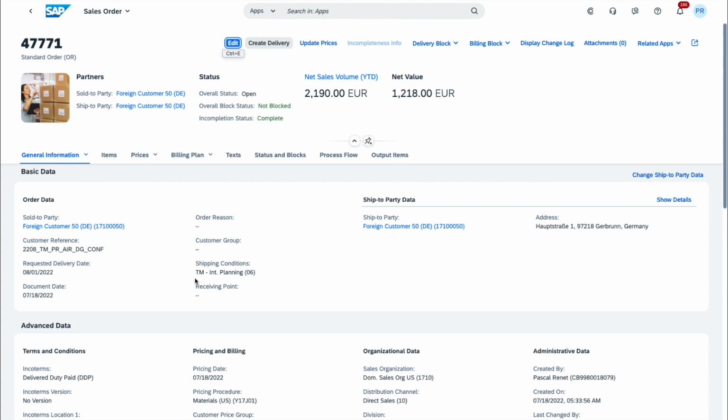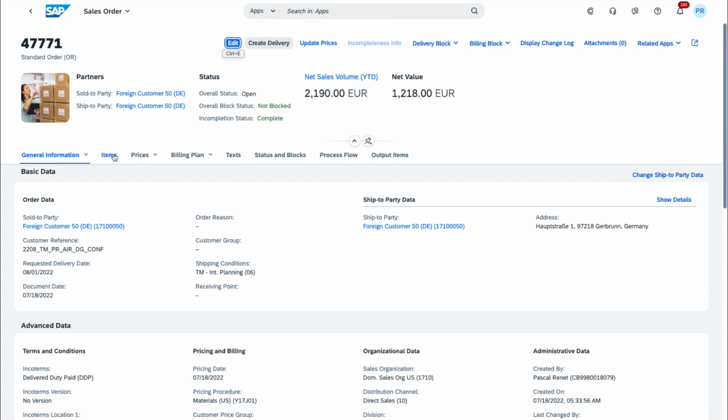And secondly, it also tells the system that the ensuing freight unit will be planned within SAP S/4HANA Cloud with basic transportation management. We can also see that our customer is based in Germany. Importantly as well, we have selected an appropriate Incoterm, which in this case is DDP, Delivery Duty Paid.